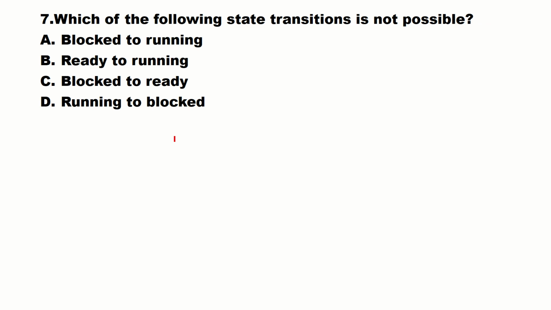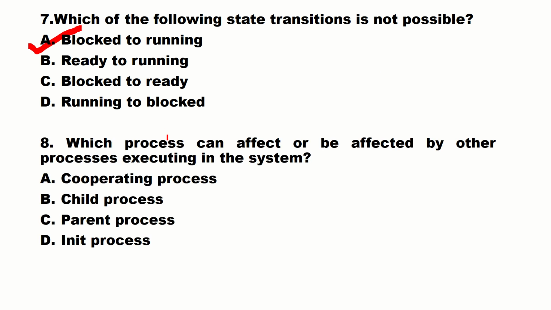Next question. Which of the following state transitions is not possible? Blocked to running, ready to running, blocked to ready, running to blocked. In this case, blocked to running is not possible. A process from the blocked or waiting state is sent to the ready state, and from there it can be sent into the running state. It will never be sent directly to the running state, it will only be sent to the ready state.